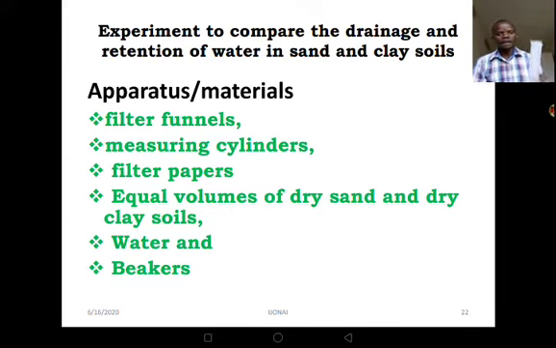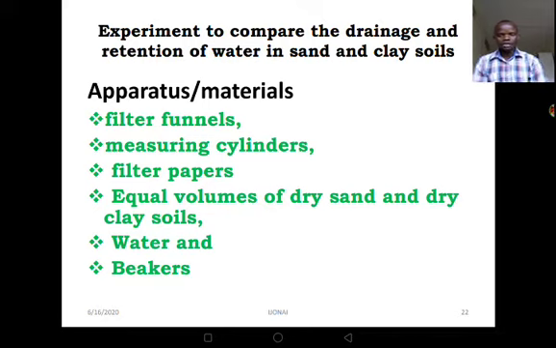Then we are supposed to have measuring cylinders, and in this experiment we are supposed to have 2 of them. We are supposed to have filter papers. I believe you have seen these filter papers. The next material is the soil samples. We are supposed to have dry sand soil and then dry clay soil. Remember, I told you where you can easily obtain these soil samples from. Please, at home you can even perform this experiment. Please be scientific. Biology, we can do biology anywhere. Biology is living, and wherever you go, you see life.